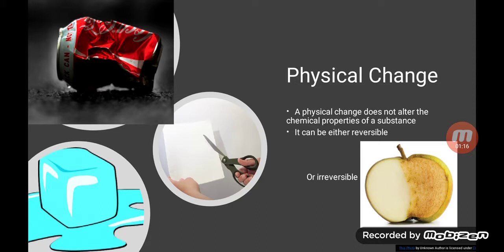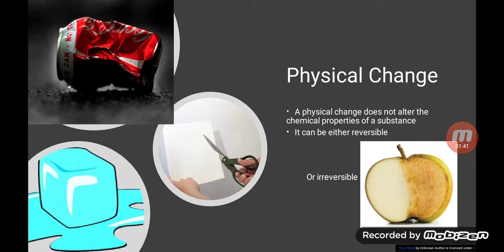When you cut a paper into pieces, only its size changes. When an ice tray with water is kept in a freezer, water freezes into ice. Only the state and temperature of water have changed here. That means the chemical composition of water remains the same.